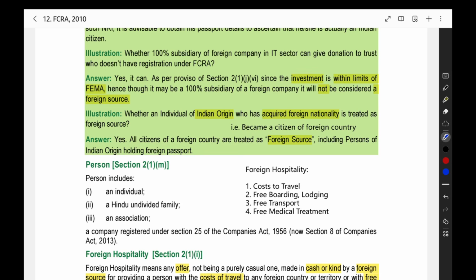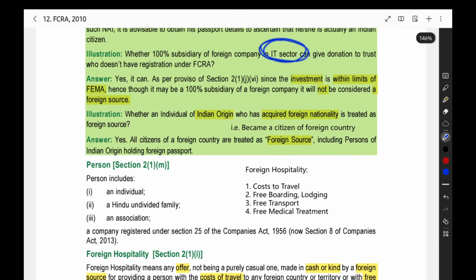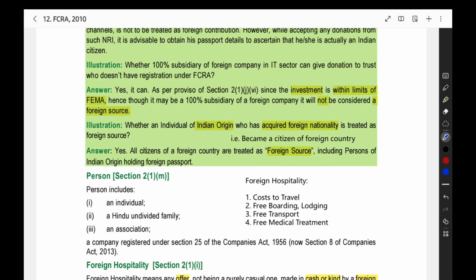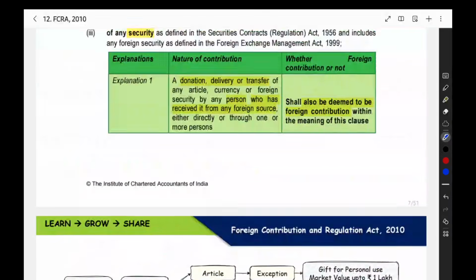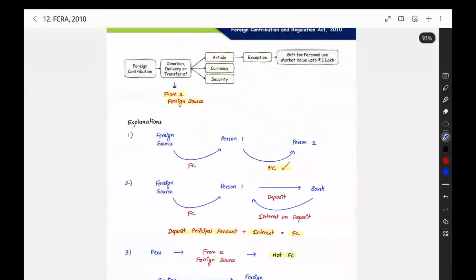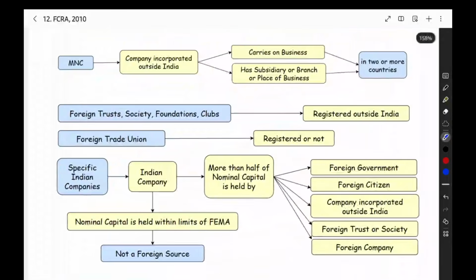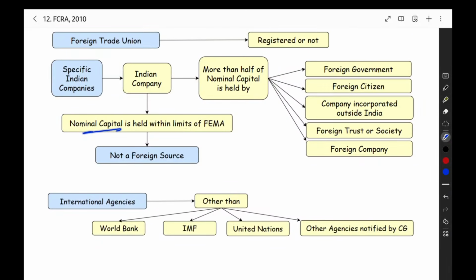As per FEMA, the Foreign Exchange Management Act, this 100% subsidiary is allowed. This 100% limit is allowed under the Foreign Exchange Management Act for this particular company in the IT sector. So this company will not be a foreign source. If you see the definition itself, it is when the nominal capital is held within the limits of FEMA.